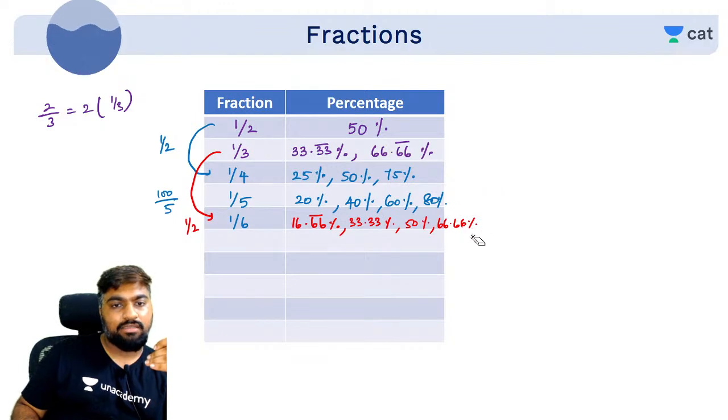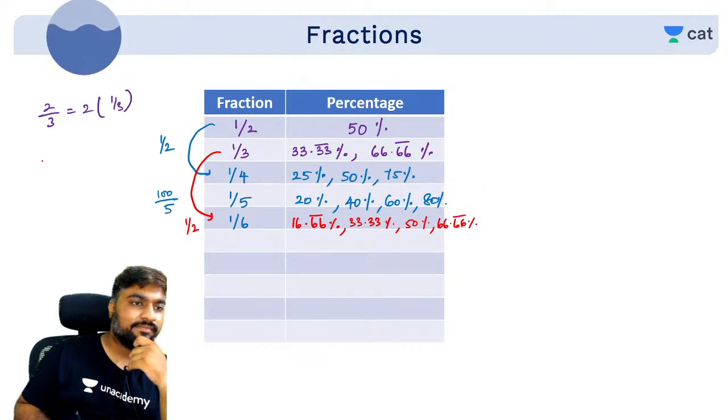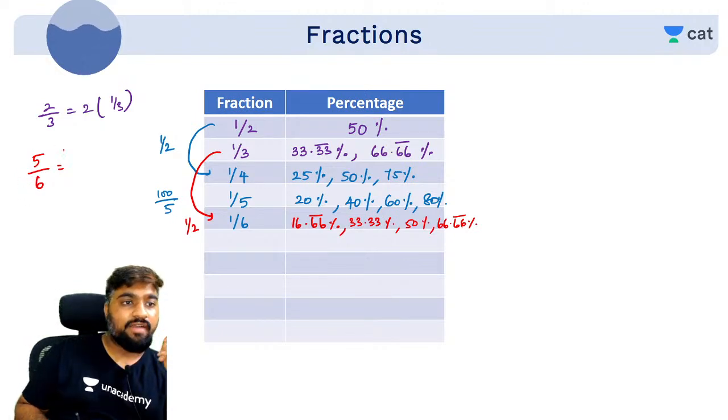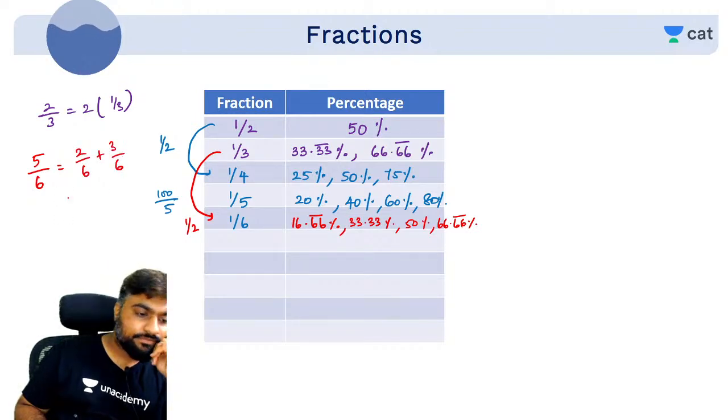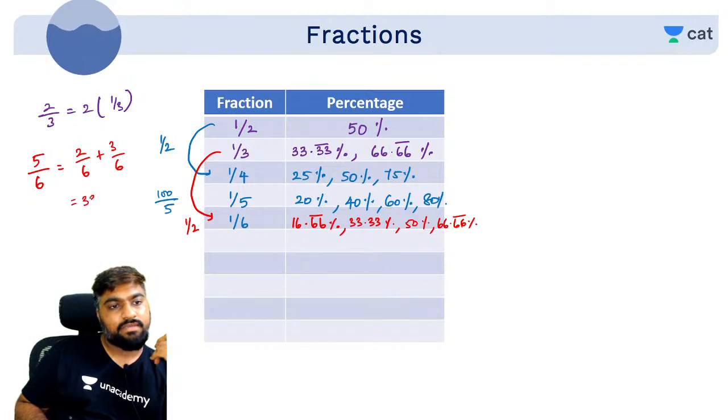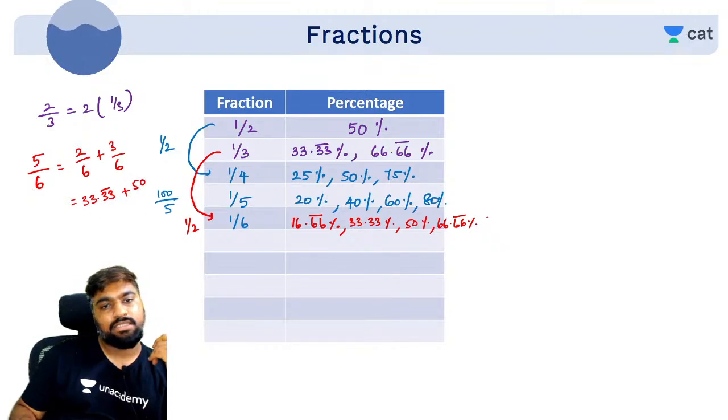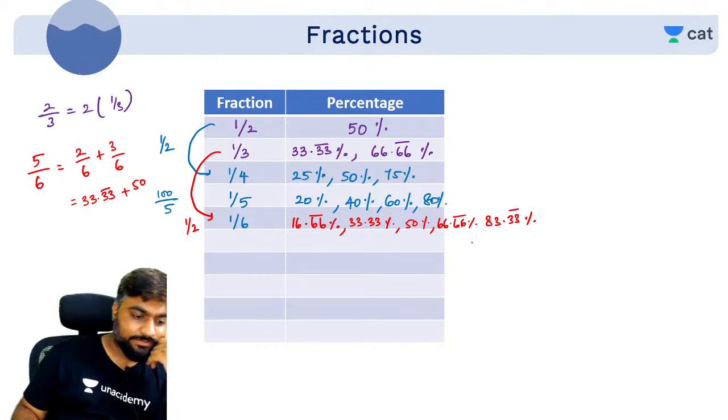What will 5 by 6 be? Quickly tell me how much 5 by 6 will be in terms of percentage. 5 by 6 is what? 2 by 6 plus 3 by 6. Correct? We are splitting 5 by 6 as 2 by 6 and 3 by 6. Agreed? What is 2 by 6? 1 by 3, which is 33.33. What is 3 by 6? 50. 50 plus 33.33 is 83.33% bar.